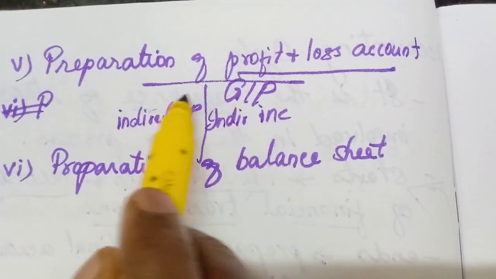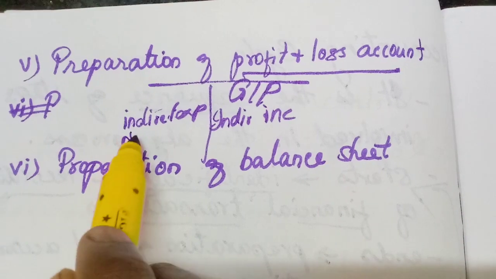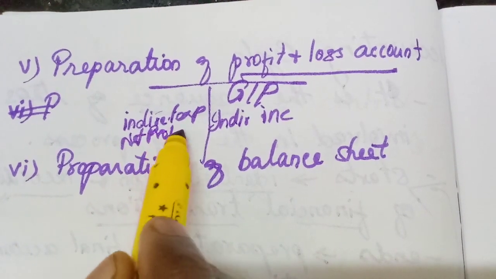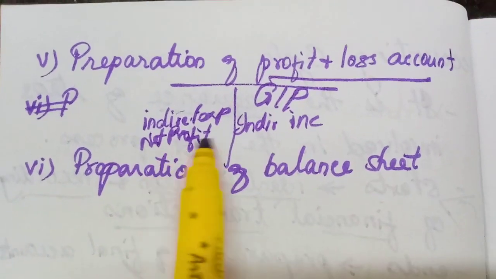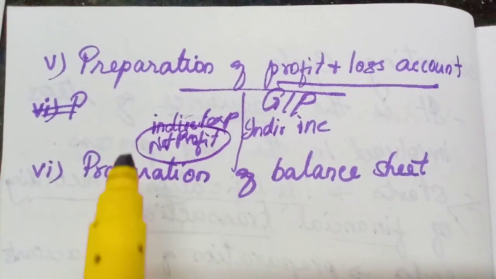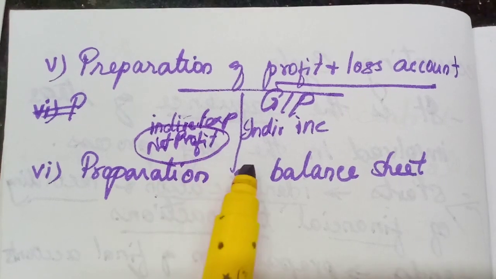The balance of this profit and loss account is called the net profit. So with the help of the profit and loss account, we are ascertaining the net profit of that business concern.